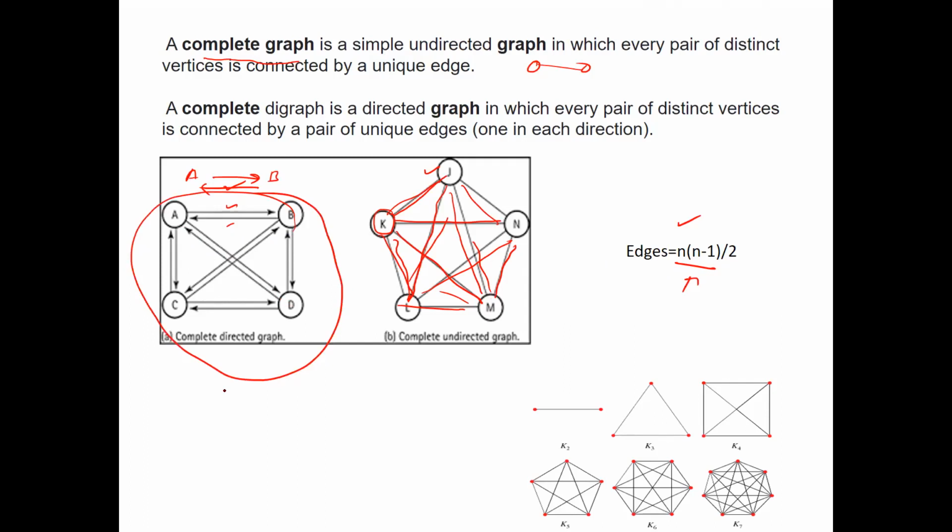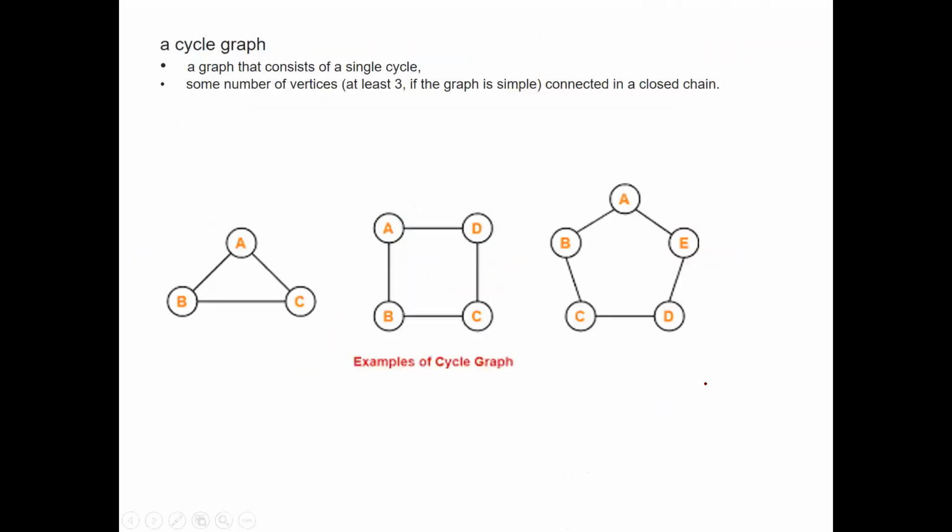These are the rest of the examples of complete undirected graphs. That means n into n minus 1 by 2 edges in the case of undirected graphs. This is another example, and these are the possible examples with some set of vertices with 3 nodes, 4 nodes, 5 nodes, and so on.